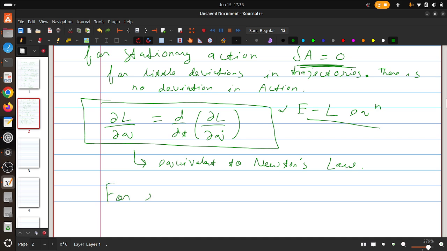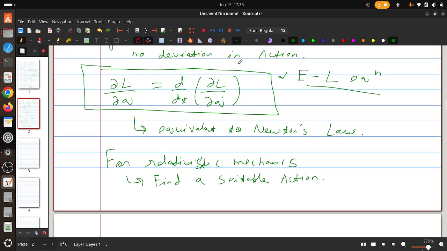For relativistic mechanics, the challenge is to find a suitable action. If we are able to find a suitable action, we can develop the theory of relativistic mechanics, see what the momentum is and what the energy is, and then see the relation between them, and hence be able to do a lot of physics there.